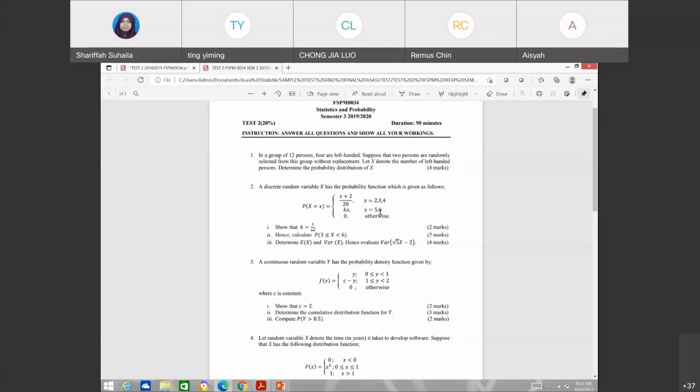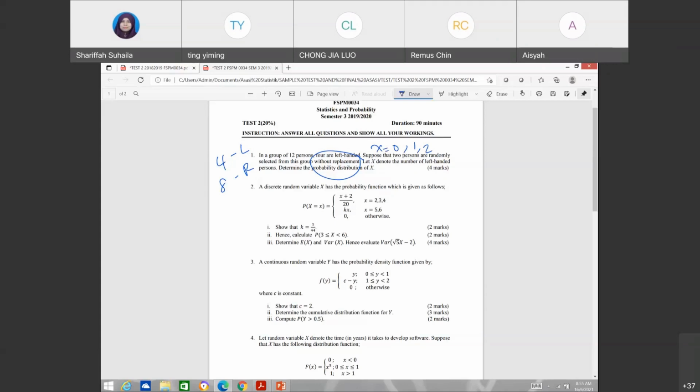Itu pemahaman sendirilah. So again, the process is without replacement. Okay, without replacement. So sama proses juga yang tadi. Kita ada 4 left-handed maksudnya 8 lagi right-handed lah. Kita assume sebenarnya 8 lagi adalah right-handed. Okay, that's mean 4 left, 8 right-handed. Okay. So you want to choose 2. Okay, X denote the number of left-handed person. So again, determine what is your small x. So you have 0, 1, 2. So find what is probability X equals to 0, what is probability X equals to 1, what is probability X equals to 2. So the same process.